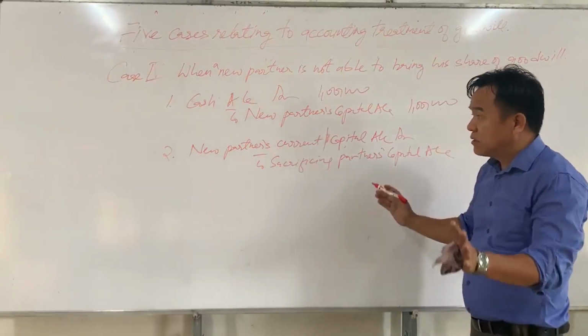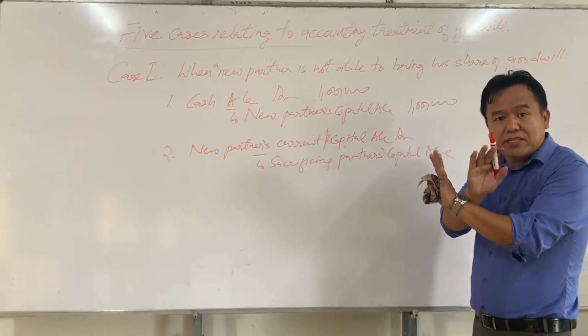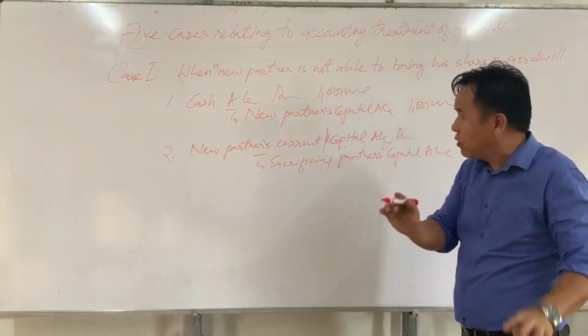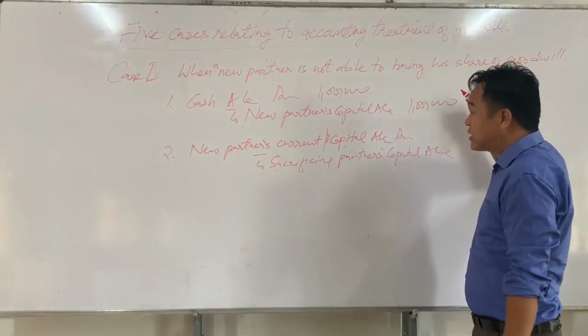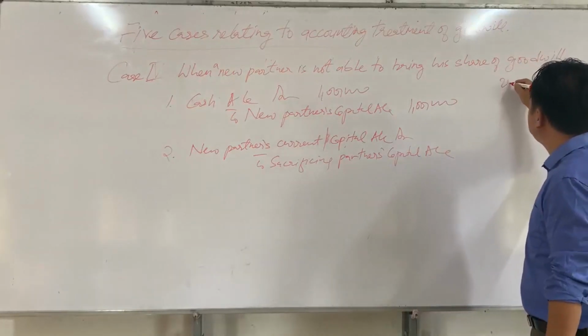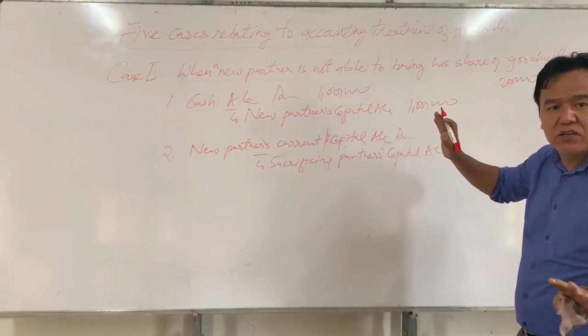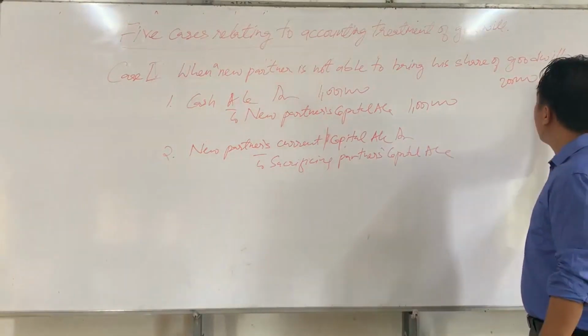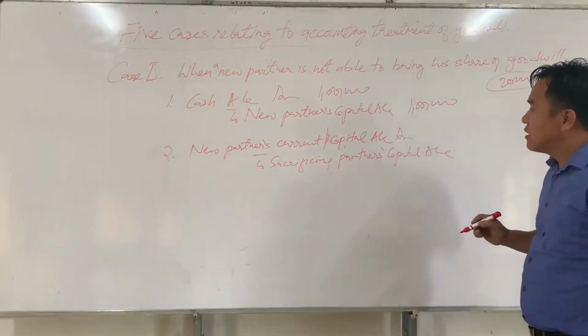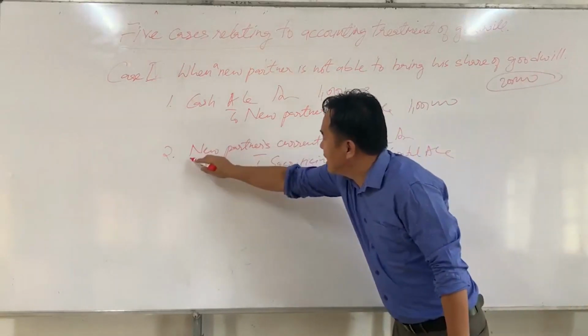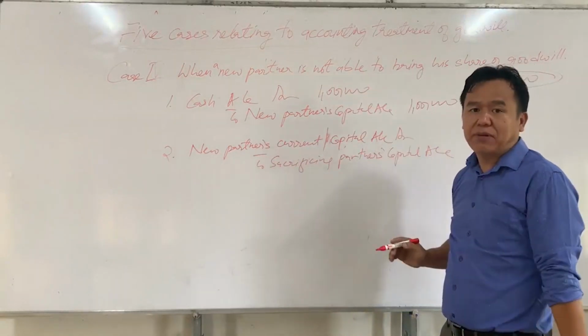But whether the new partner is able to bring his share of goodwill or not, the whole amount of goodwill, suppose the new partner has to bring rupees 20,000 as his share of goodwill, but he fails to bring it. So the whole amount should be adjusted from his current account or capital account.